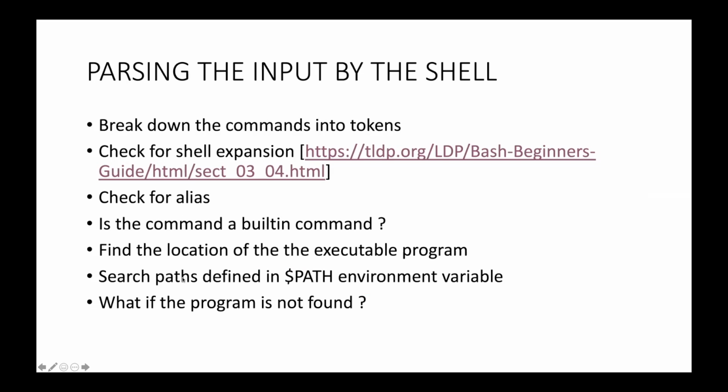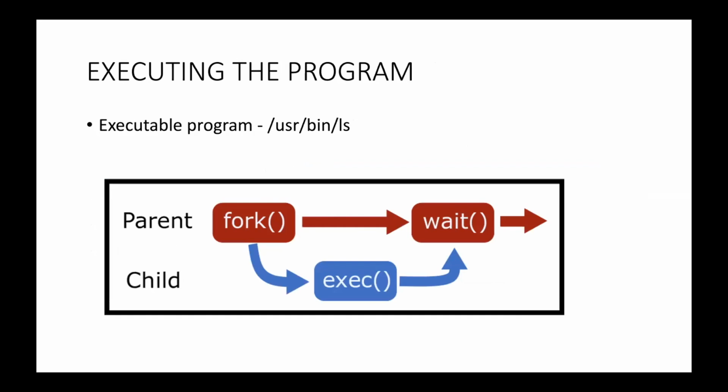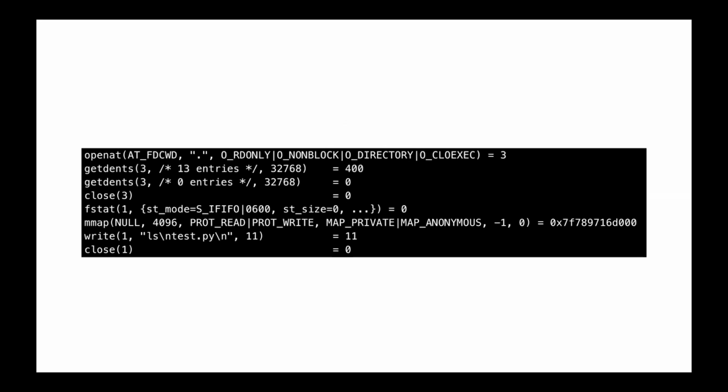Another question can be, you are trying to find the location of an executable program, so how does that happen in the background, at the operating system level? Of course we have just said here that the shell will find the program, but how do you actually find any program at the operating system level? So basically you also have to study the file system, file system management by the operating system. All of this can be asked, because these are very open-ended questions and they cover almost all parts of the operating system, from system calls to process management, memory management, and then lastly file system management. So any question can be asked.